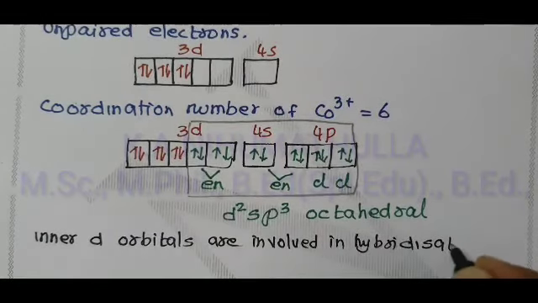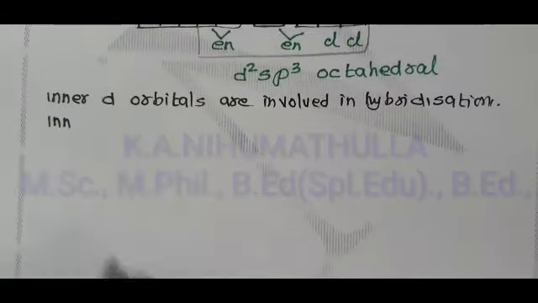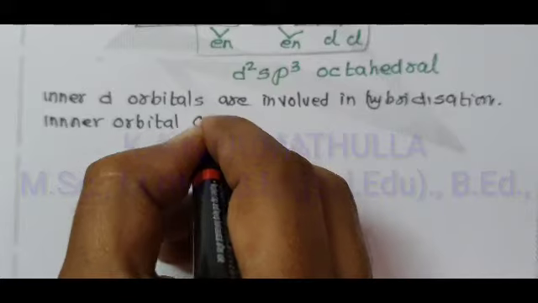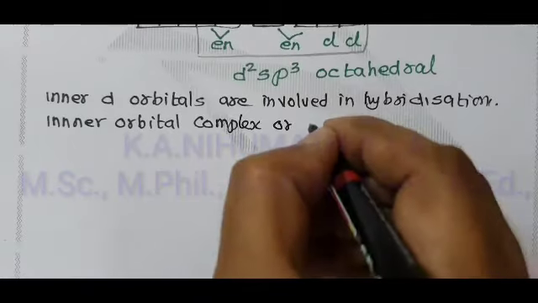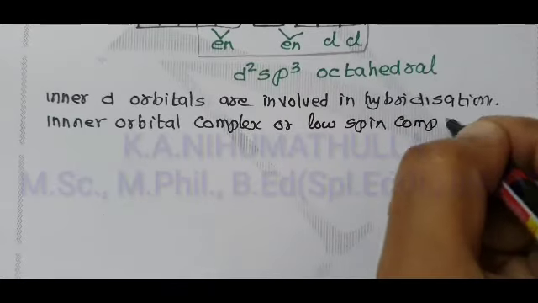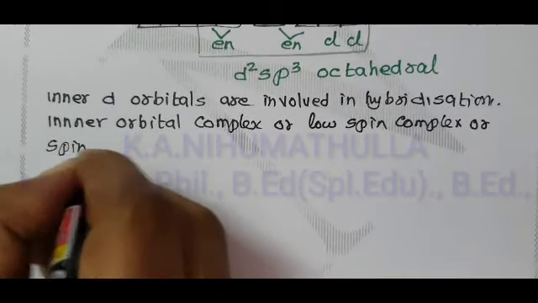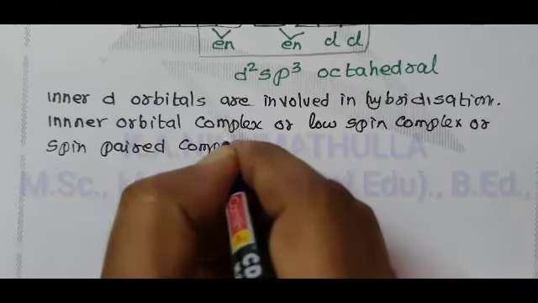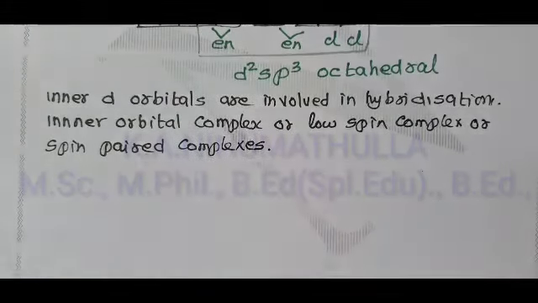Therefore, this complex is called an inner orbital complex, also called a low spin complex, or also called a spin paired complex, because inner d orbitals are involved.